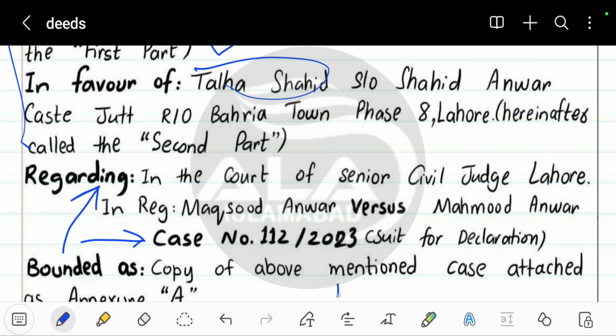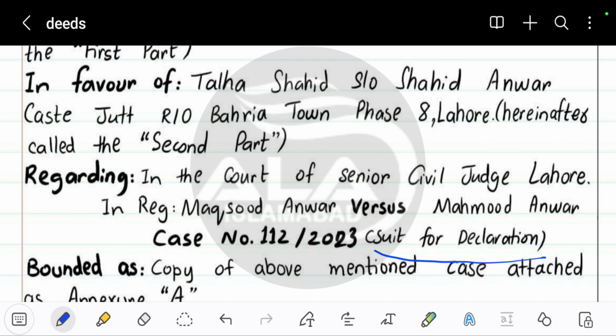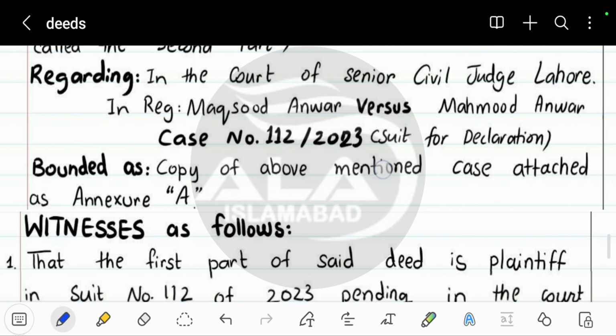You can write like 113, or 104/202, or 405/2023. You can put any number of your choice. After doing this, you have to write this suit for declaration in brackets. Now I'm going to move on to the next heading.